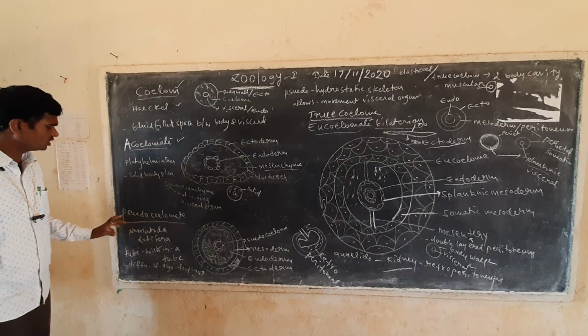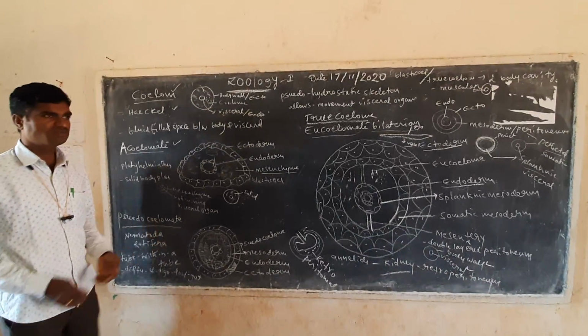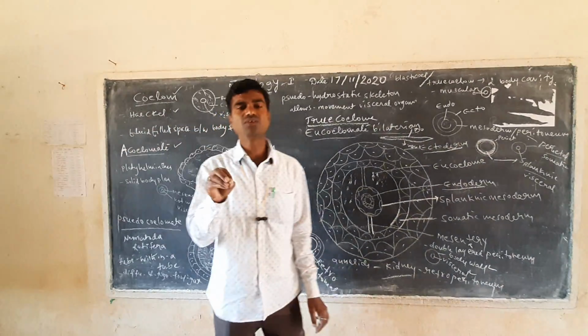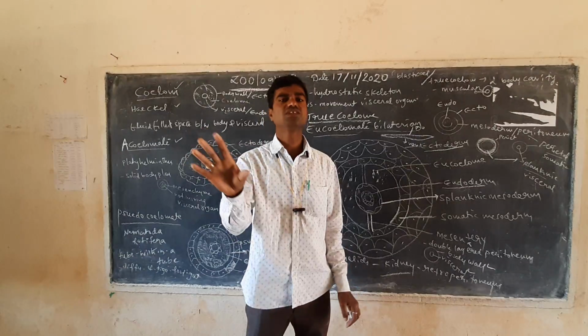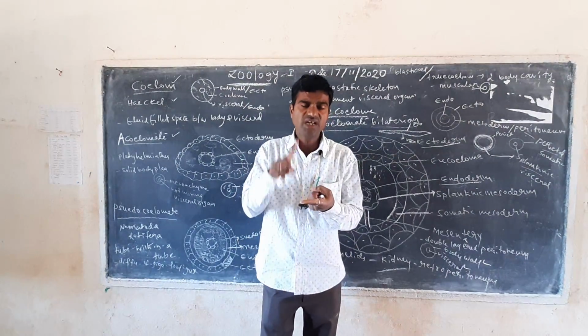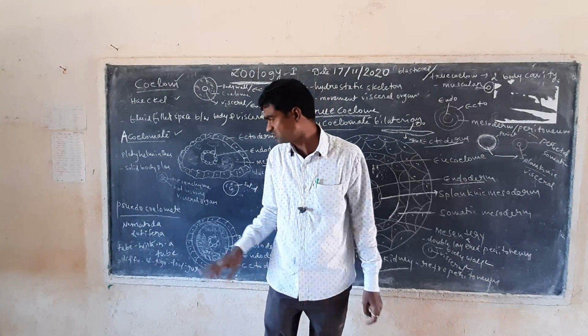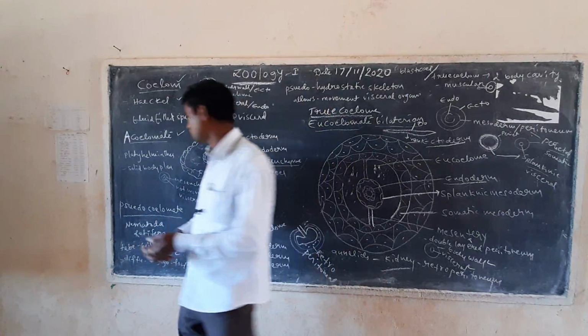Now, the next point is the pseudocoelomate bilaterian organisms. Pseudocoelom means it acts like a coelom, but it is not a complete coelom. The pseudocoelom is present between the body wall and the visceral organs, which is why it is called a pseudocoelomate organism.